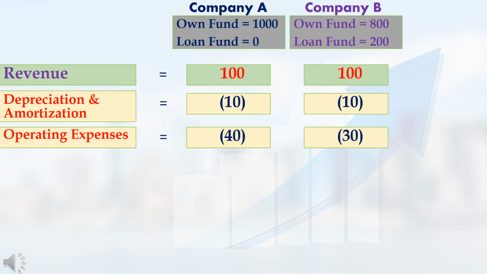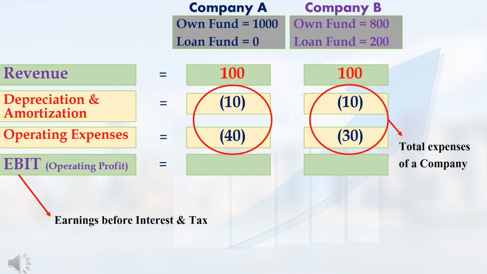Next, I am going to deduct operating expense. Here, let me assume that company B's operating expense is lesser than company A's operating expense. For example, let me assume company A operating expense as 40 rupees and company B's operating expense as 30 rupees. Operating expense and depreciation and amortization, these both expenses are considered as the total expense of a company.